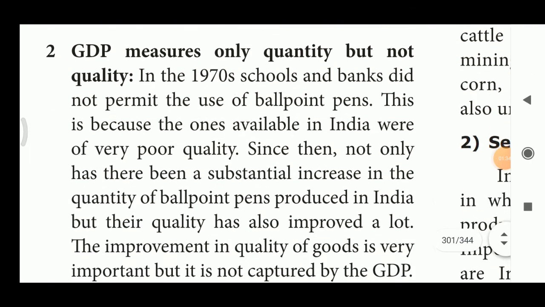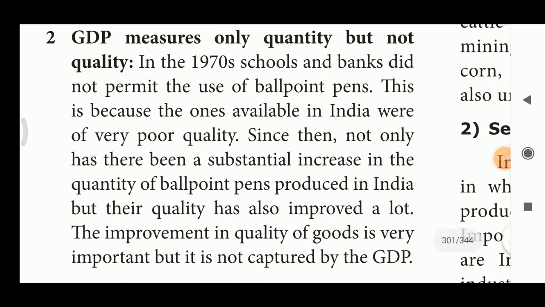Next one, GDP measures only quantity but not quality. It measures only how many things are produced. Okay, but it doesn't measure quality. But what is very important? Quality is very important. In the 1970s, schools and banks did not permit the use of ballpoint pens. This is because the ones available in India were of very poor quality.